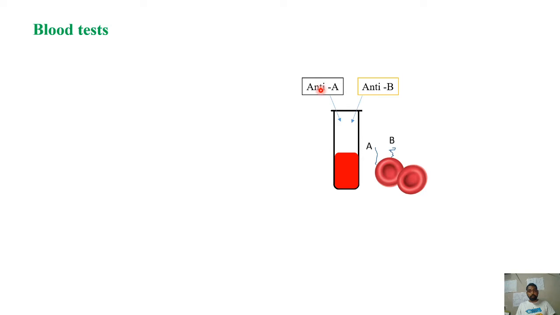And if there is clumping with both antibody A as well as antibody B, then the blood group will be AB. If there is no clumping at all, when you add anti-A and when you add anti-B, then the RBC does not have any antigen, so whatever antibody you add, there will not be clumping. There will not be binding of the antibody with the antigen. Therefore, that blood group will be O. That's how you can find out the blood group.